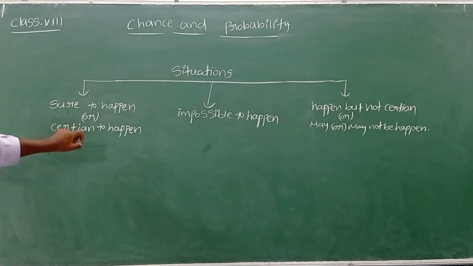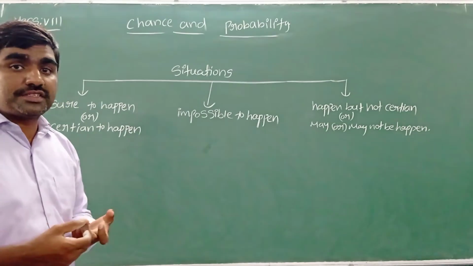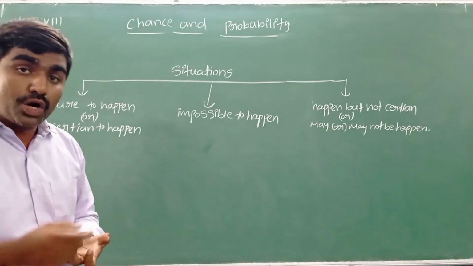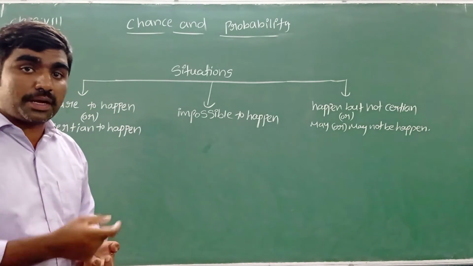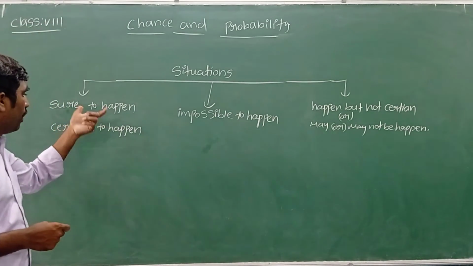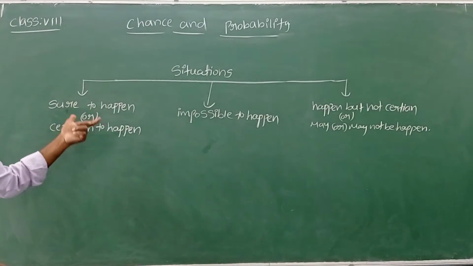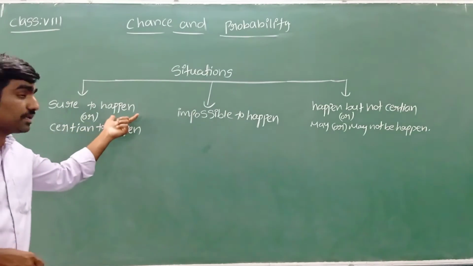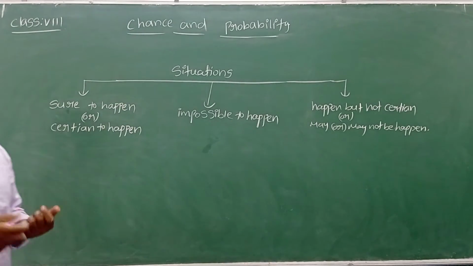Sure to happen or certain to happen means what? It means there is a 100% chance of that particular event happening. If there is a 100% chance, it is compulsory that it is going to happen, then it is considered sure to happen or certain to happen. This is also called a sure event or certain event. An event is nothing but a single outcome or set of outcomes.